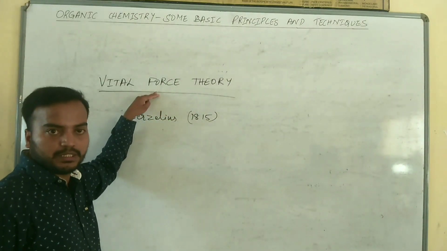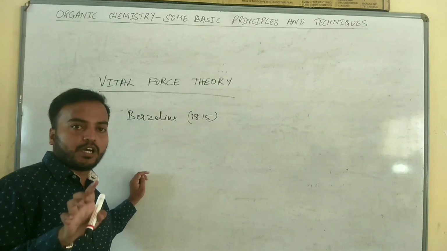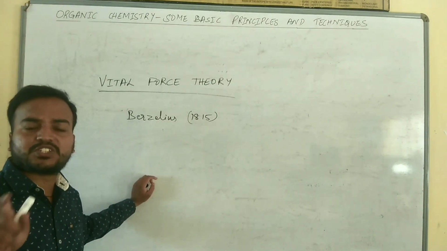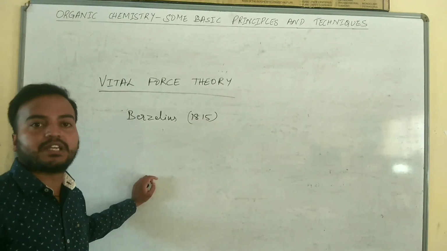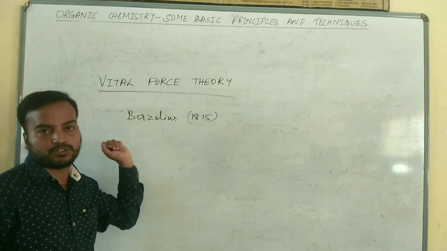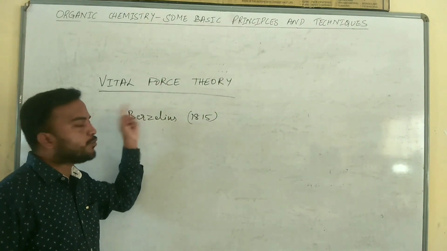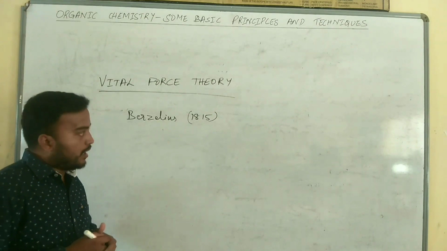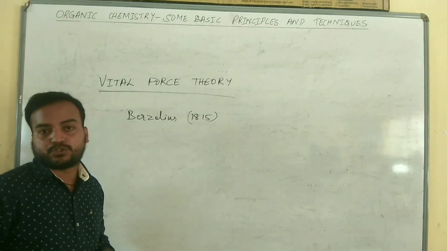According to this theory, organic compounds are produced only under the influence of some mysterious force that exists in the living organisms. That mysterious force we call vital force. So vital force is also known as unknown force or mysterious force.